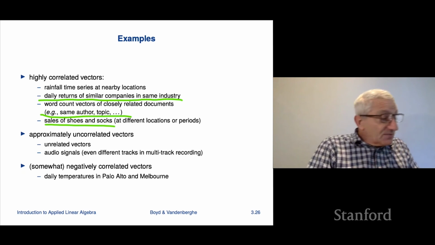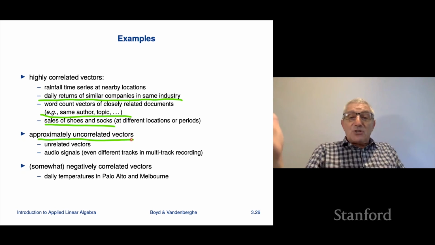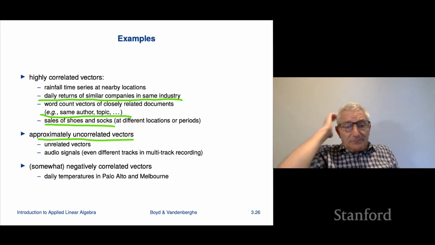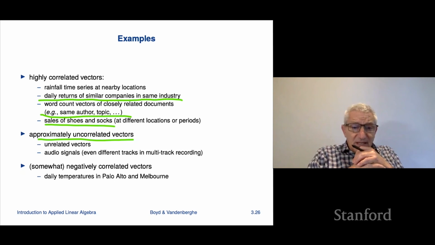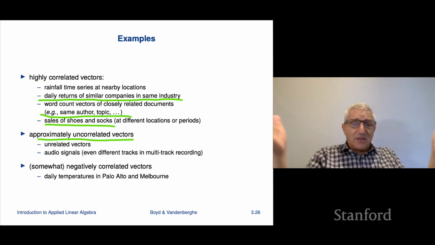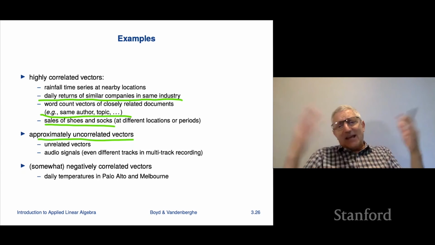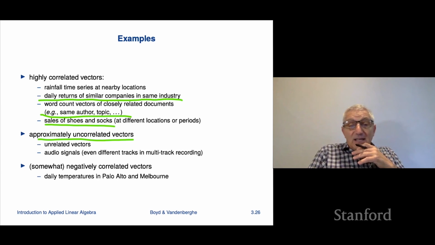Examples of approximately uncorrelated vectors are just two vectors that are unrelated. An example would be to get the daily maximum temperature in Bordeaux for 10 years, and I have a 3,650 vector. It varies; it's cool in the winter and high in the summer. And I go and get, let's say, the rainfall in the Amazon forest.